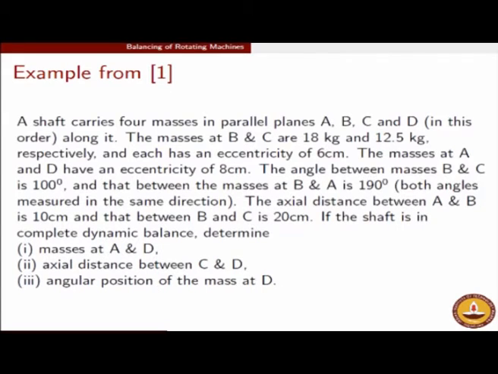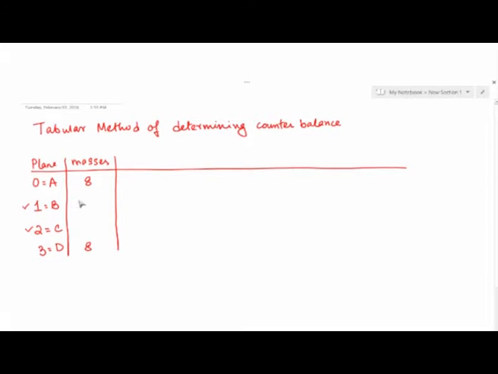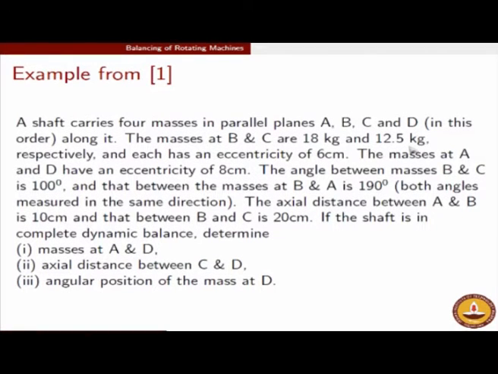So let us go back and put the masses as 18 kg and 12.5 kg. Sorry, the masses at A and D were not given. The masses at B and C are given as 18 kg and 12.5 kg. The masses at A and D have an eccentricity of 8.